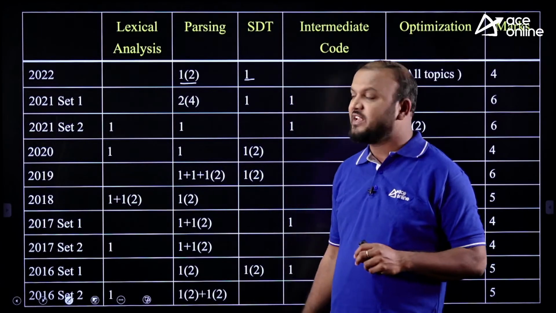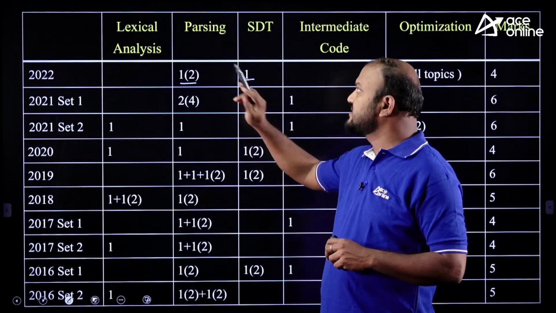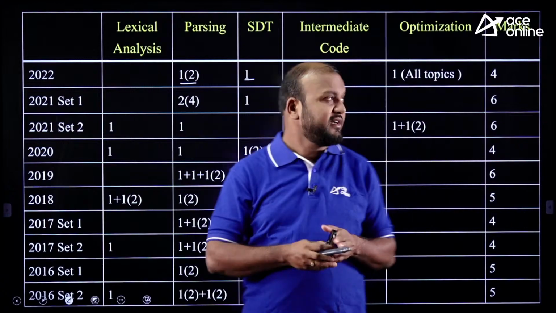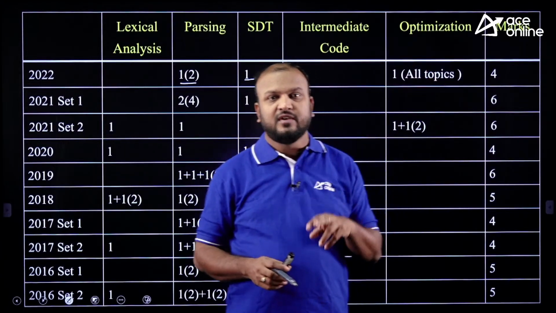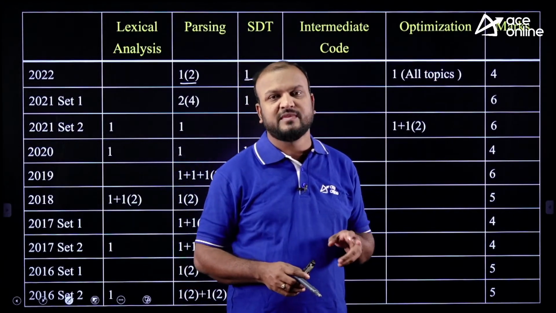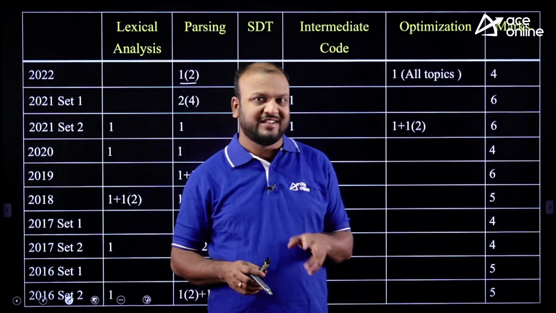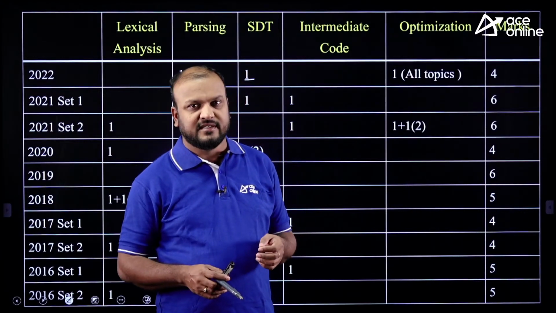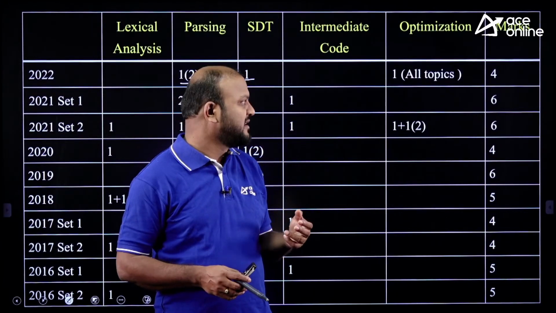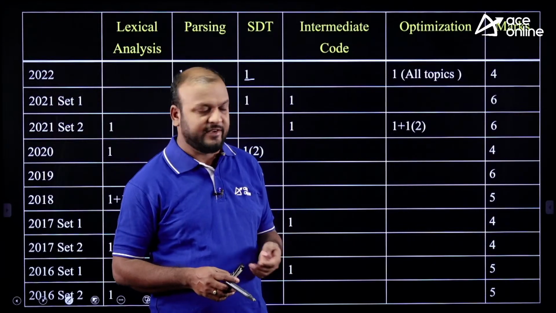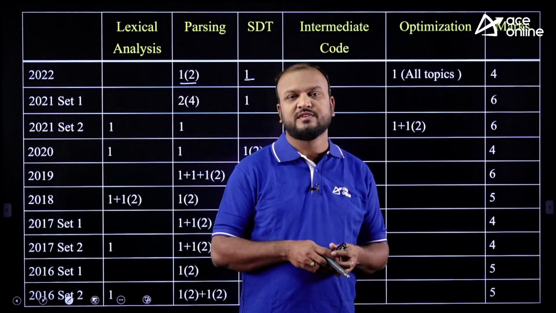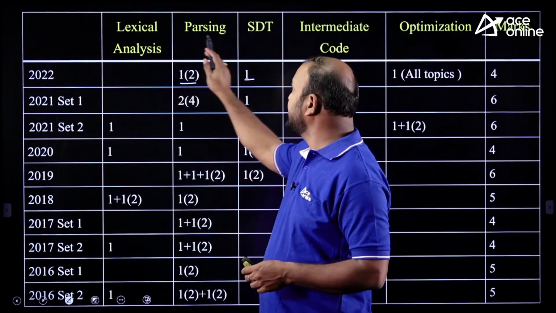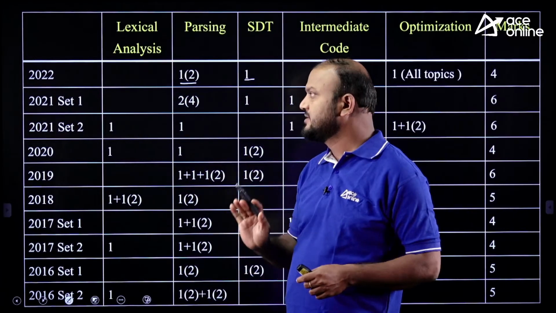And how many topics do we have? Lexical analysis, parsing, syntax directed translation, intermediate code generation, and code optimization. One point you should remember: the code optimization chapter was removed when the syllabus was revised in 2015, and it was added again when the syllabus was revised in 2021. So from 2021 onwards, the code optimization chapter is there again. These are the 5 chapters, right?